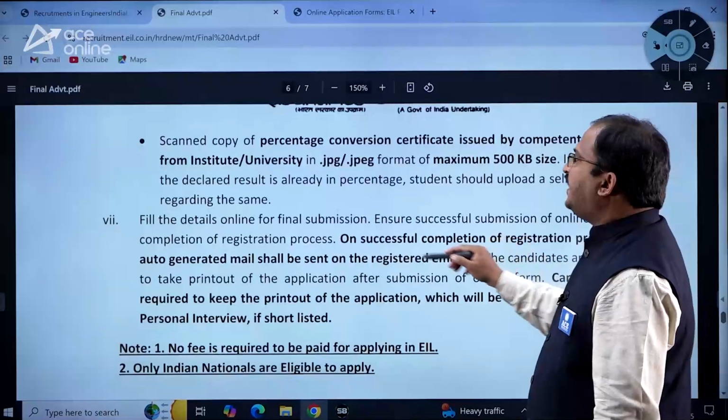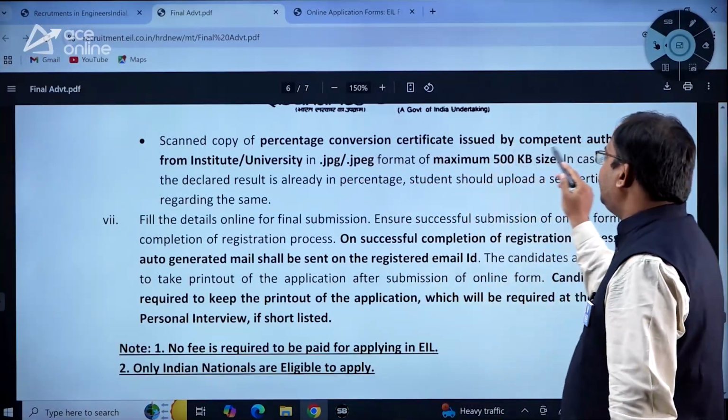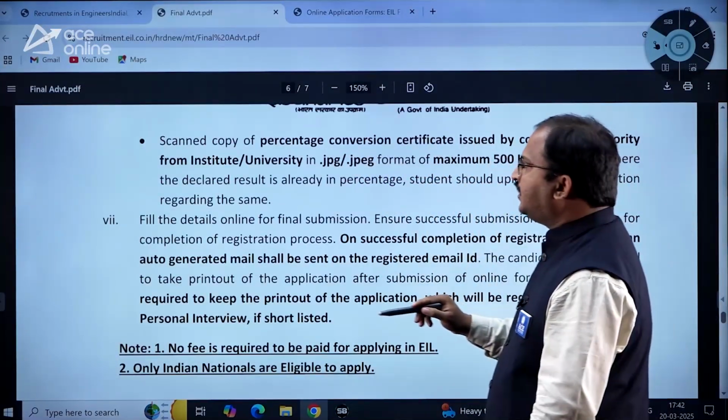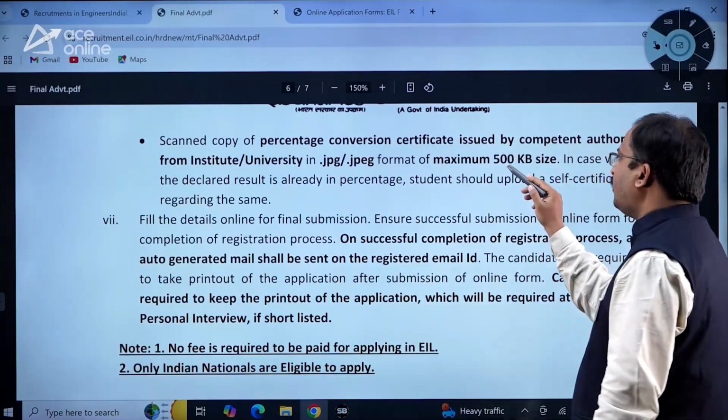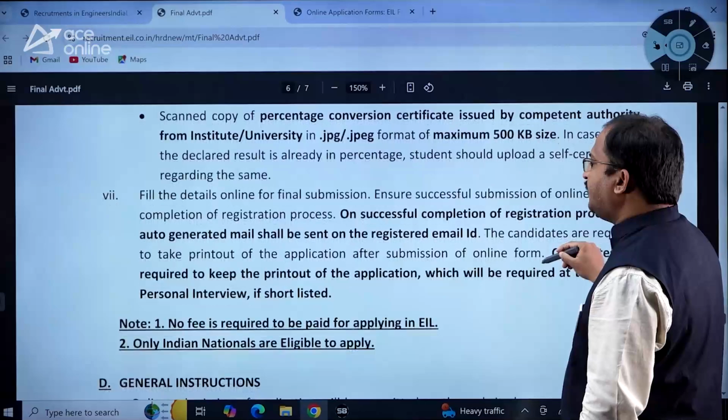Then scanned copy of percentage conversion certificate issued by the competent authority from institute or university in JPG or JPEG format, maximum 500 KB size.